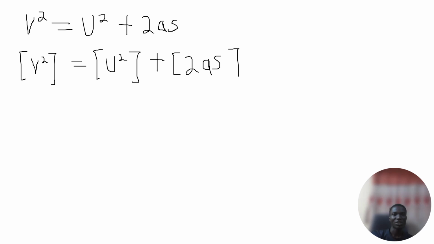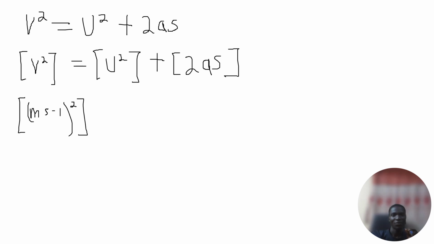What's the unit of velocity? It should be m s raised to power minus 1, meters per second. Sorry, not meters per second squared, it's meters per second. But there is a square here, so it's not just meters per second.